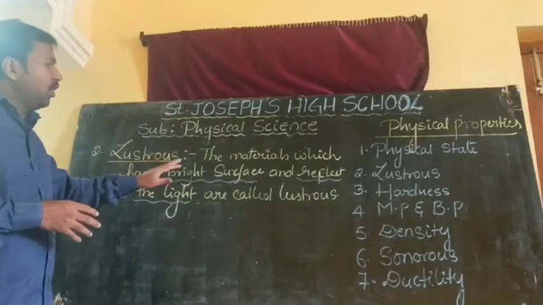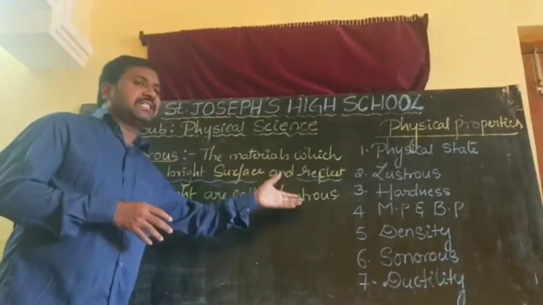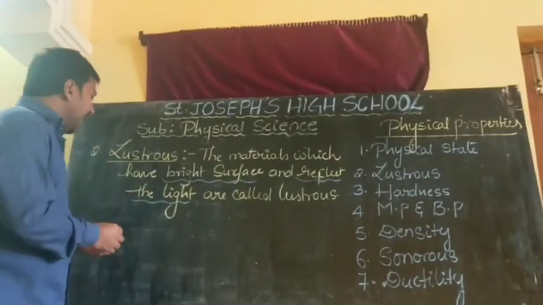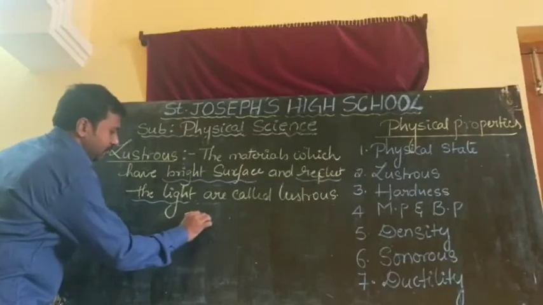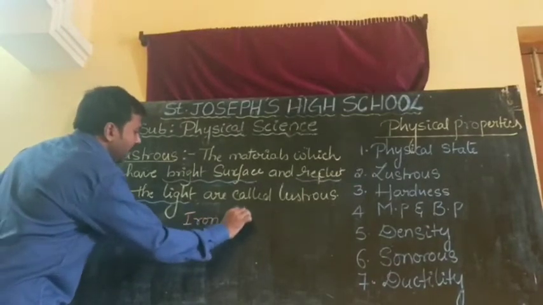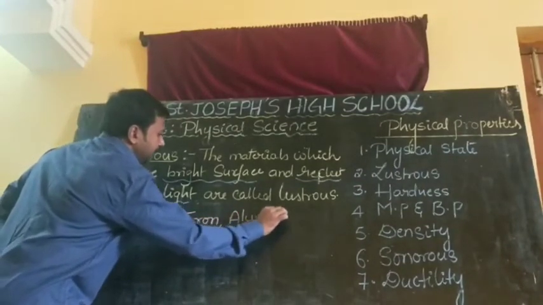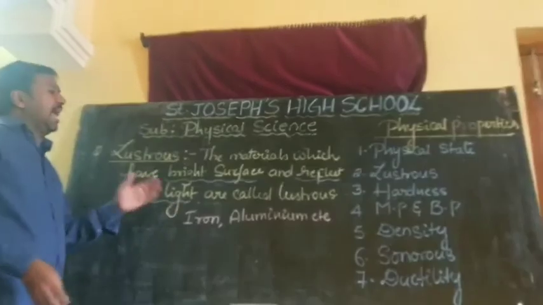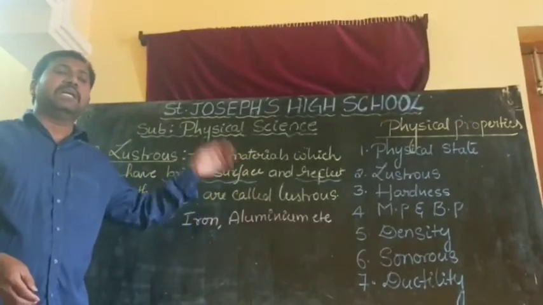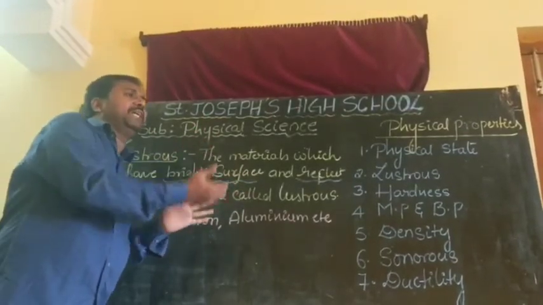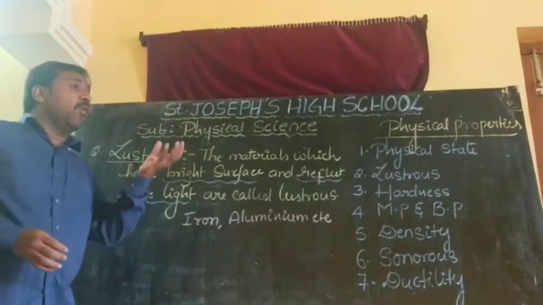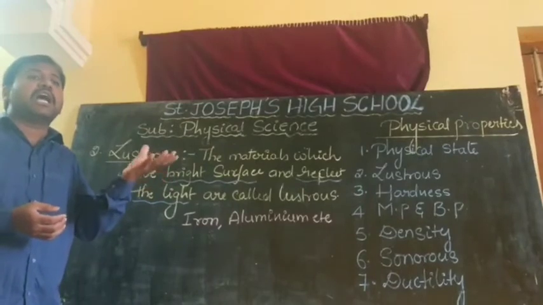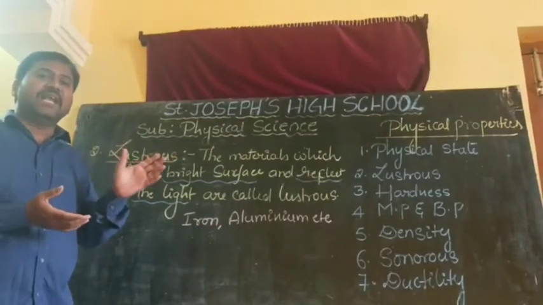Okay, so now, are metals lustrous or not? If we take some metals, for example iron, aluminium, copper, zinc, all these metals, if you polish them, you will observe that the metal's surface will shine.